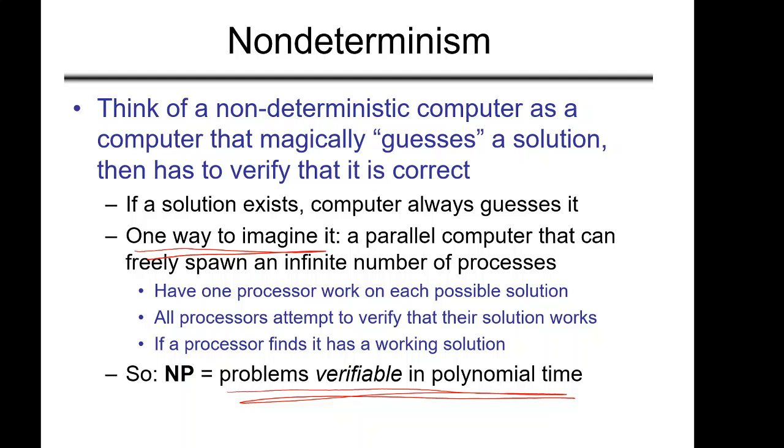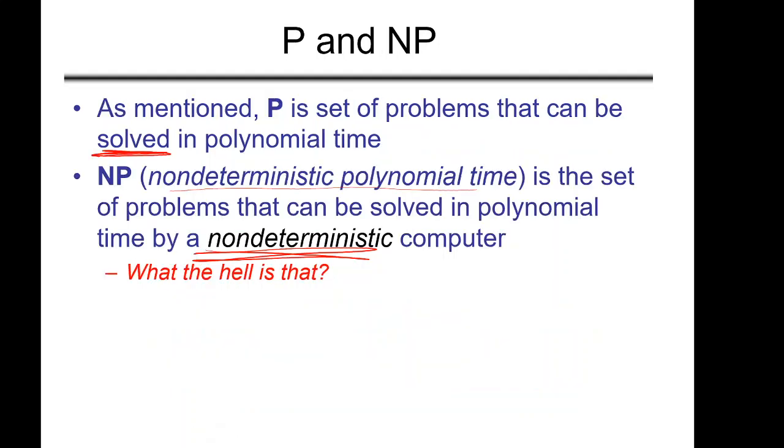And then each solution it is solving deterministically and then verifying it. So the verification process is actually a deterministic thing. And if one solution is verifiable in polynomial time, and since everything is working in parallel in polynomial time, we can say that okay, we have the solution. And that's why we said that non-deterministic, or NP, is a set of problems that can be solved in polynomial time by a non-deterministic computer.